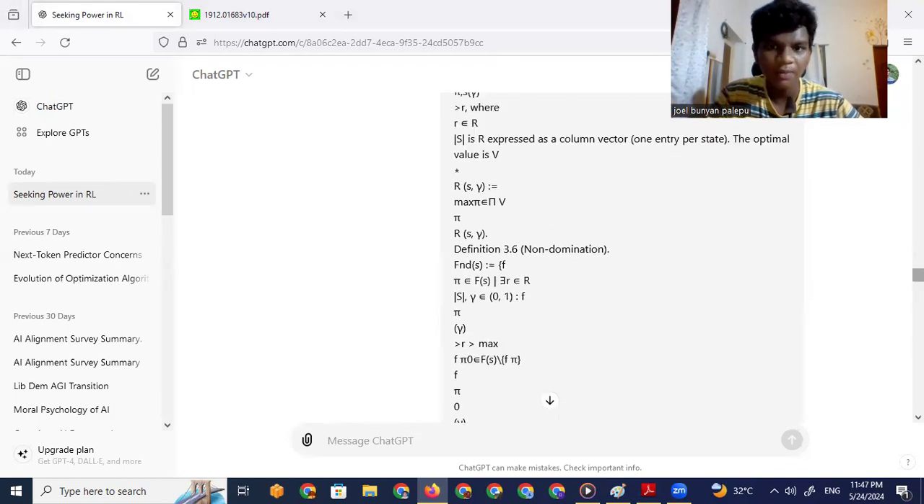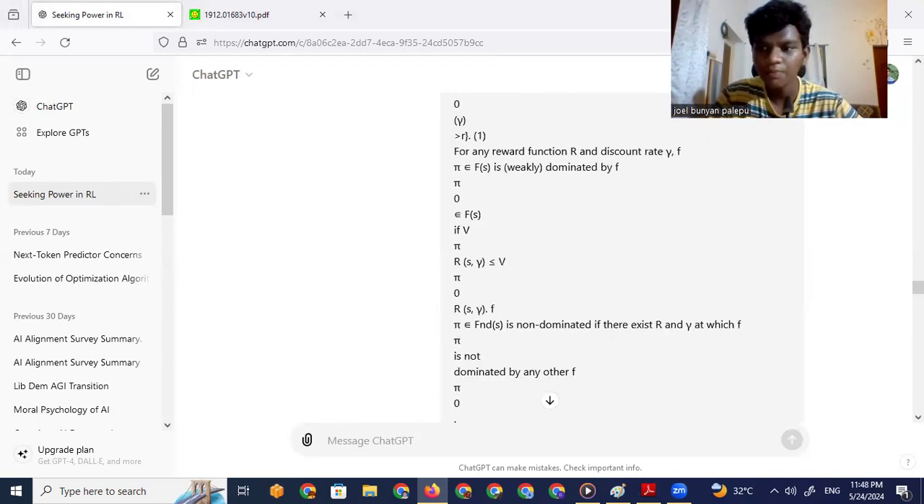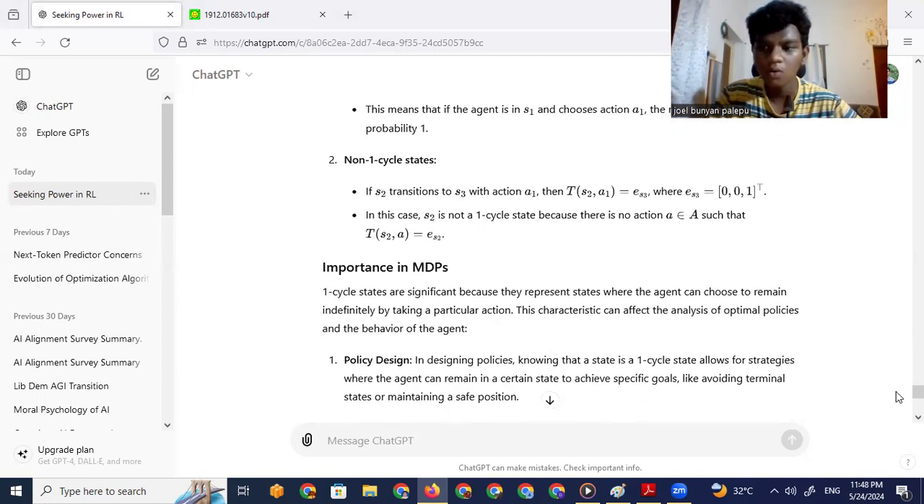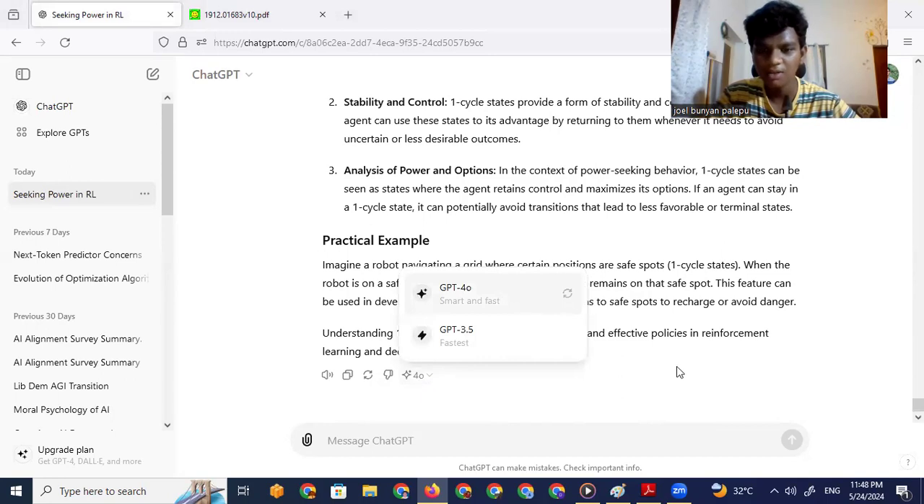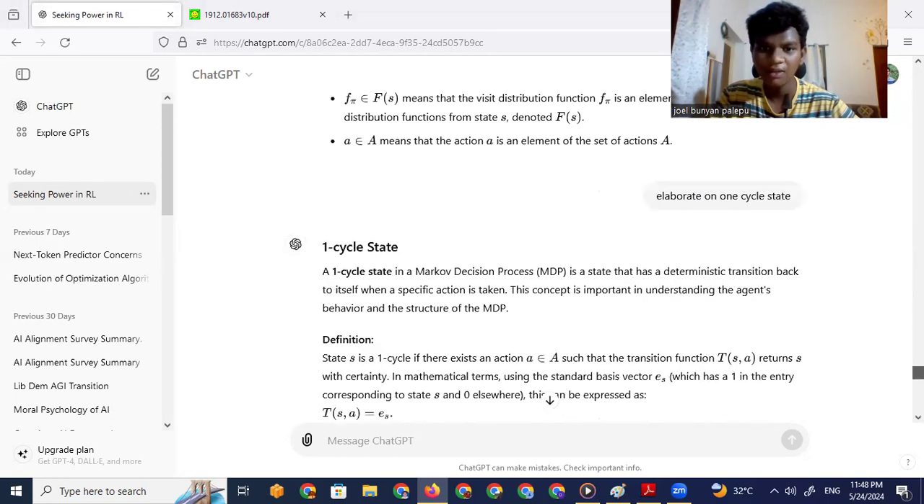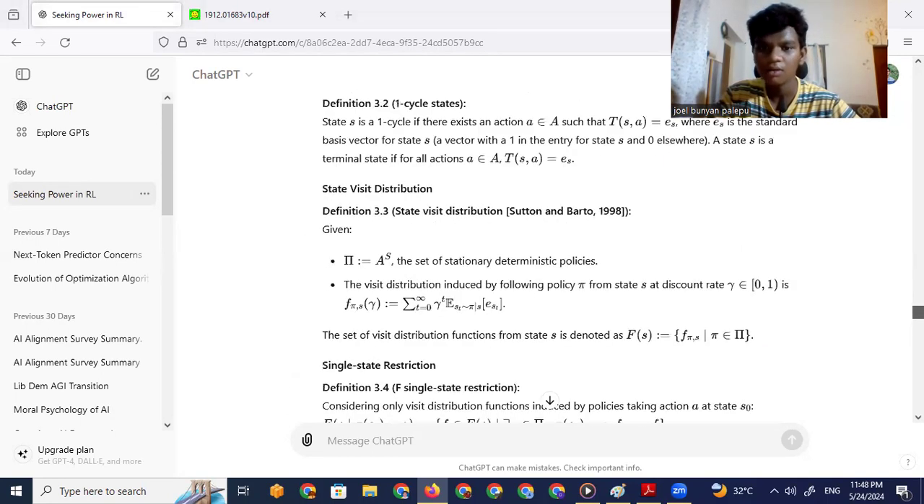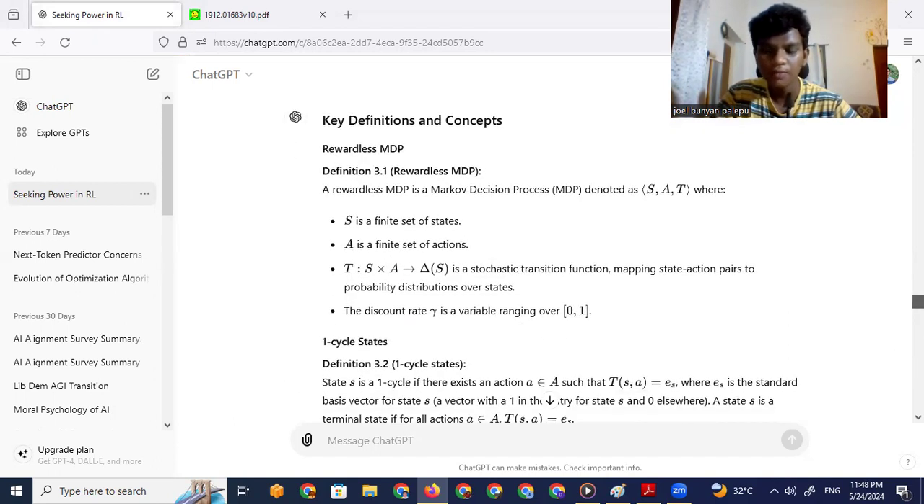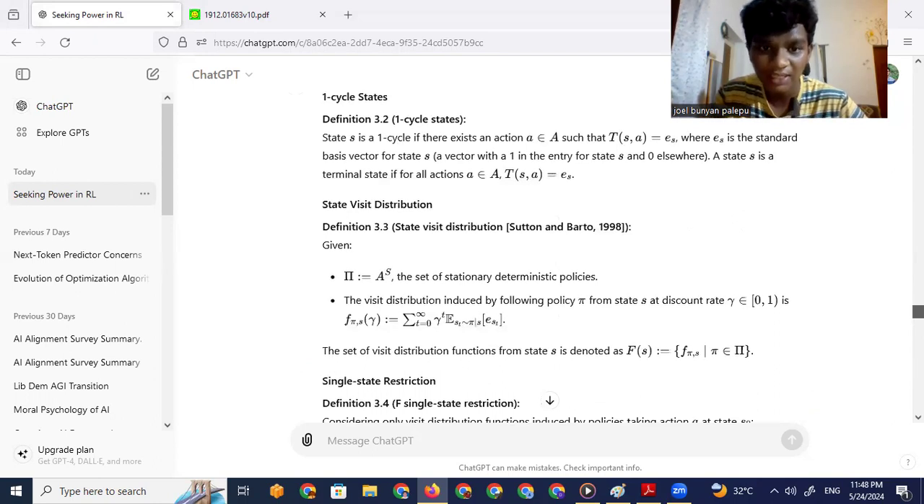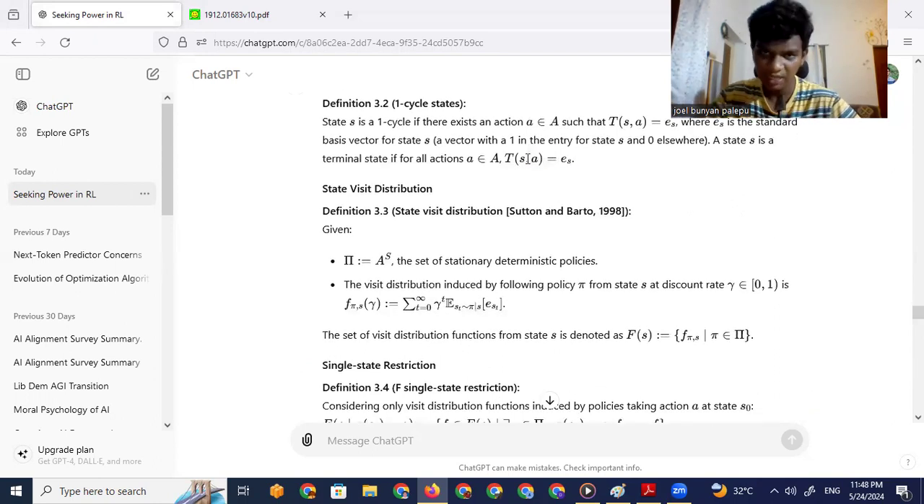The model is very powerful. I think I'm using ChatGPT 4.0, and man, it's powerful, right? Really smart. I'll tell you that. Of course, I will definitely recommend you to use it. Okay, one cycle state finished. That's the definition, the mere definition, to continue in this paper.